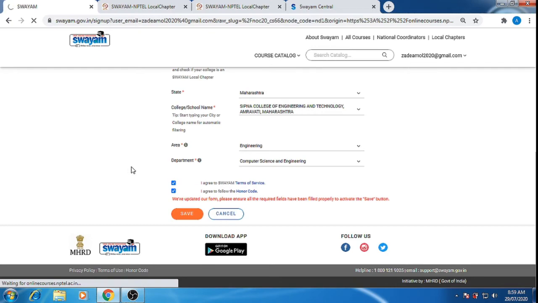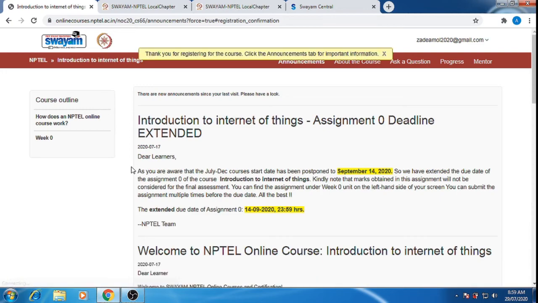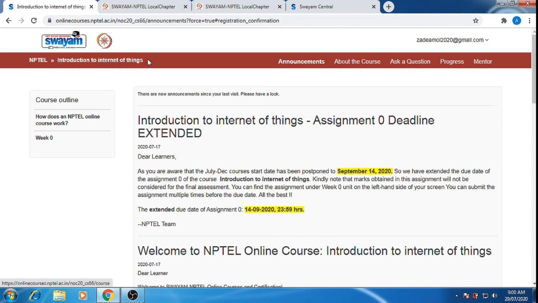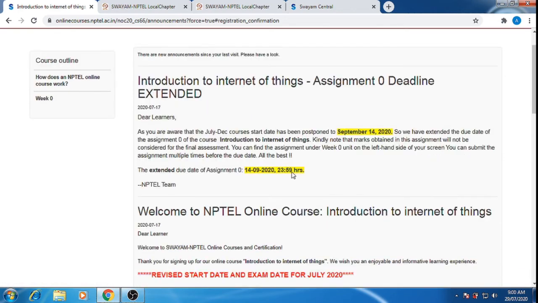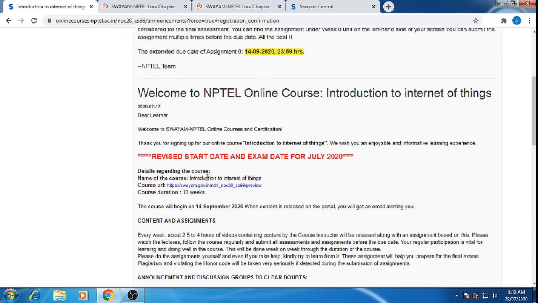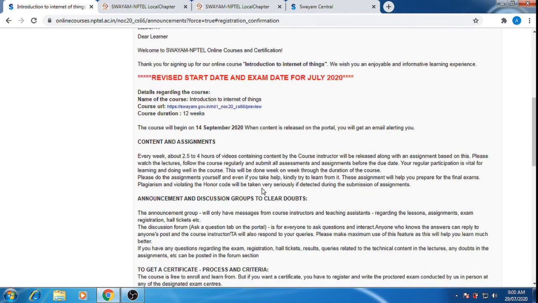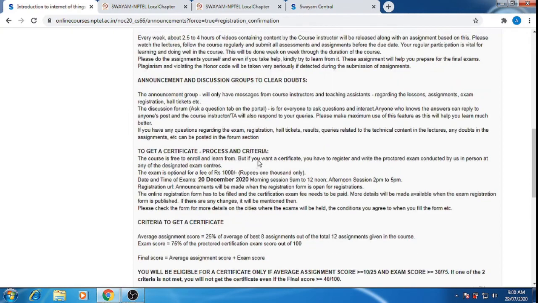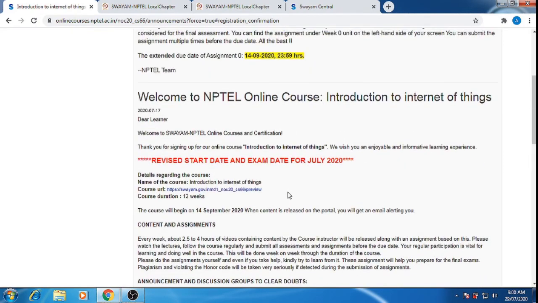Now, how will the course be executed? Basically, you will get all the videos for the respective course, and we just have to watch these videos and solve the assignments weekly. Week by week assignments will be there, and after completing the assignments, at the end we have to take the final exam at the test center. Here we can see the front page of my course. I have selected Introduction to Internet of Things. Here a welcome mail will be there. It will tell you all the related details regarding your course, that means where the exam will be, what the contents will be, and so on.